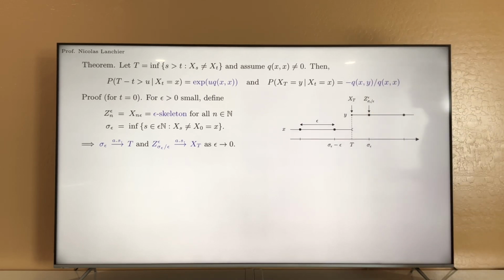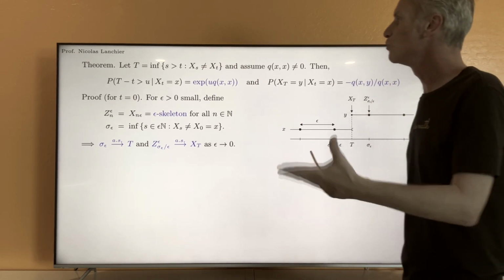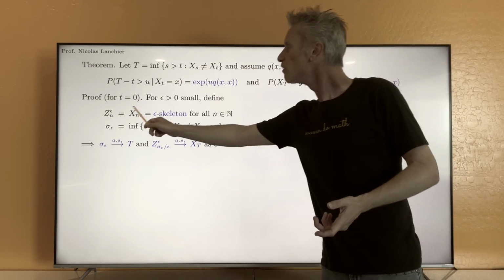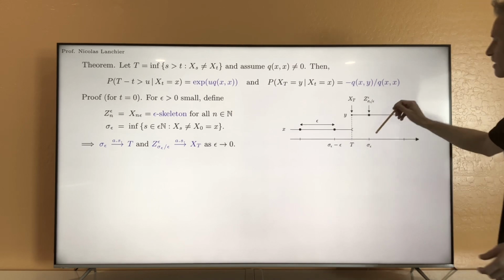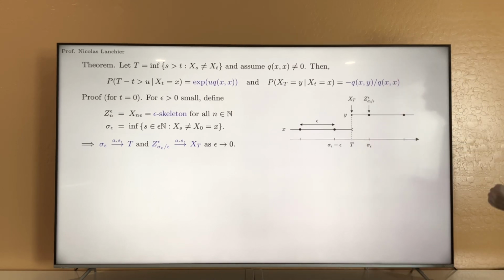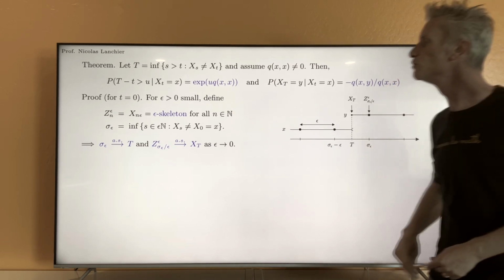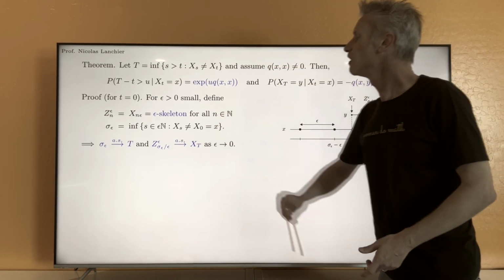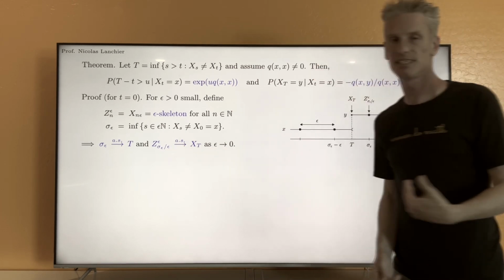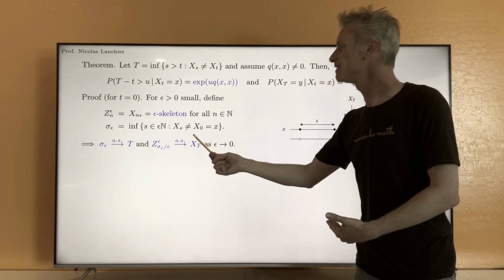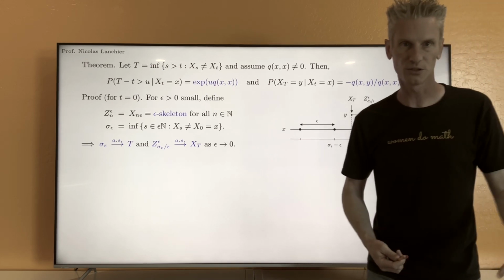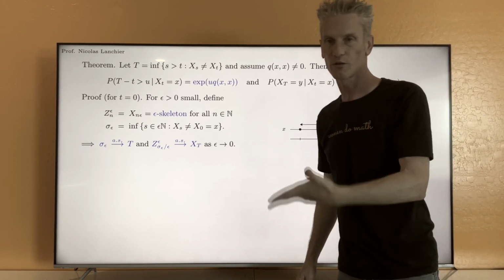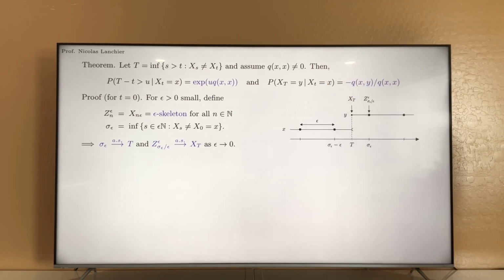So that's the first ingredient we need to prove this result. We have basically a connection between the continuous time process and the epsilon skeleton, in the sense that the first time at which the epsilon skeleton jumps is going to be roughly capital T when epsilon is small, and the next state visited by the epsilon skeleton is the same as the next state that is going to be visited by the continuous time process. So we are going to use those two almost sure convergences. So then, next step,